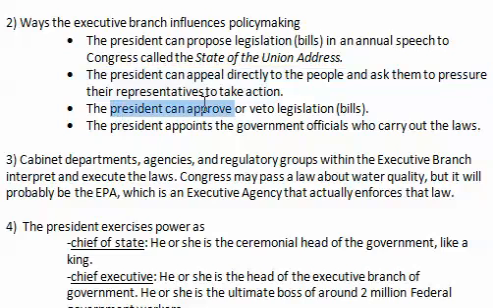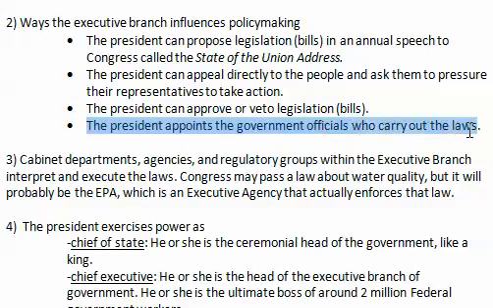The president can approve or veto legislation such as bills. And the president appoints the government officials who actually carry out the laws, and they are answerable to him. So he's responsible for making sure the laws, once they're passed, are actually done.